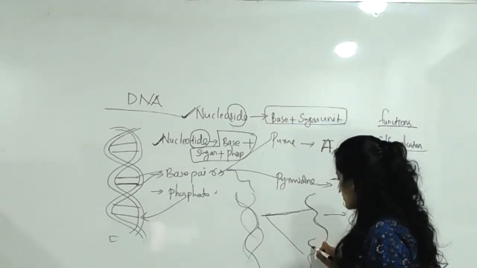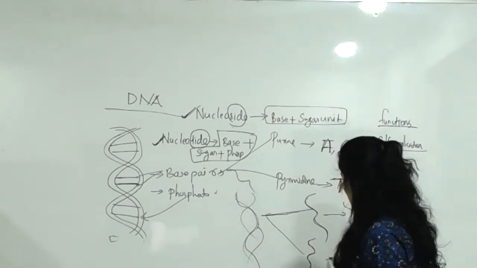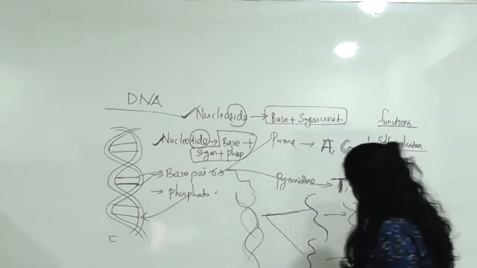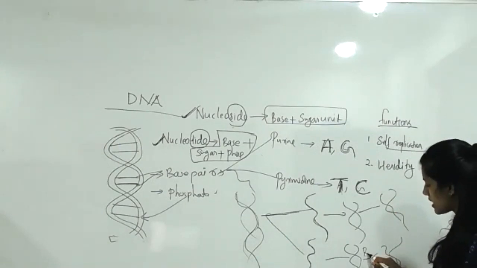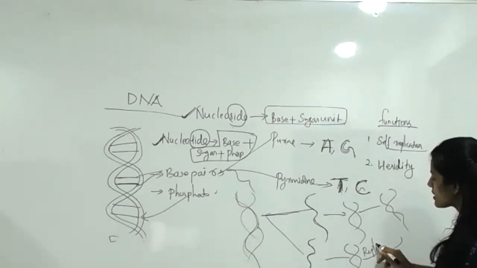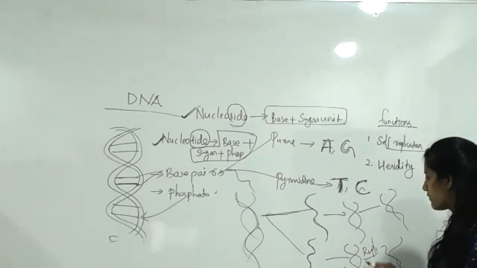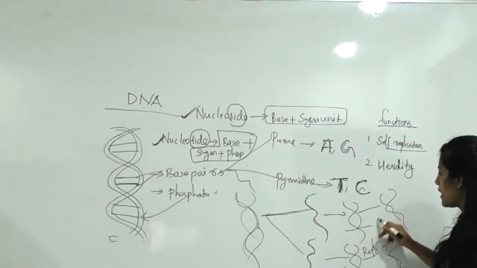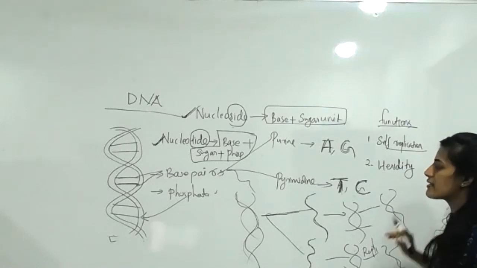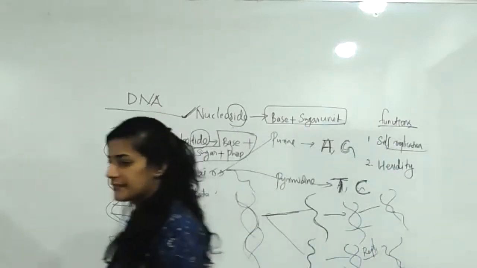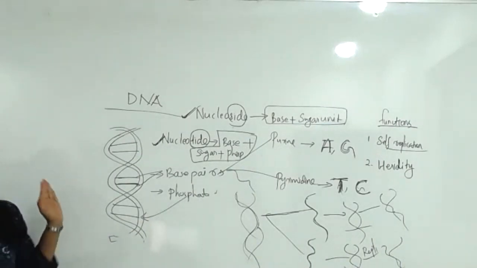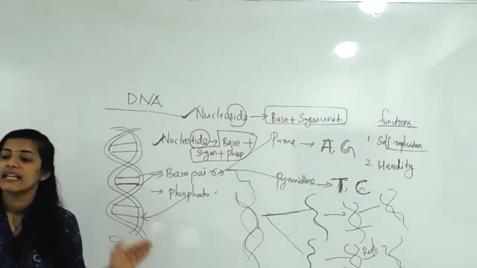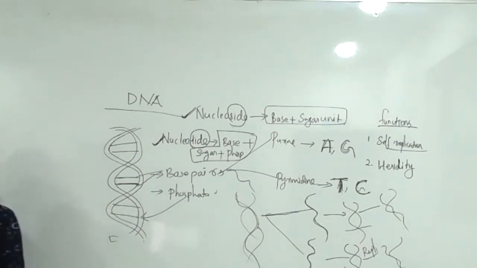After a period of time, it goes into replication again. This new one will then act as a parent one and form a daughter. Likewise, it will replicate. This much is clear? The main function of DNA is self-replication. That's why it is a key point for heredity.